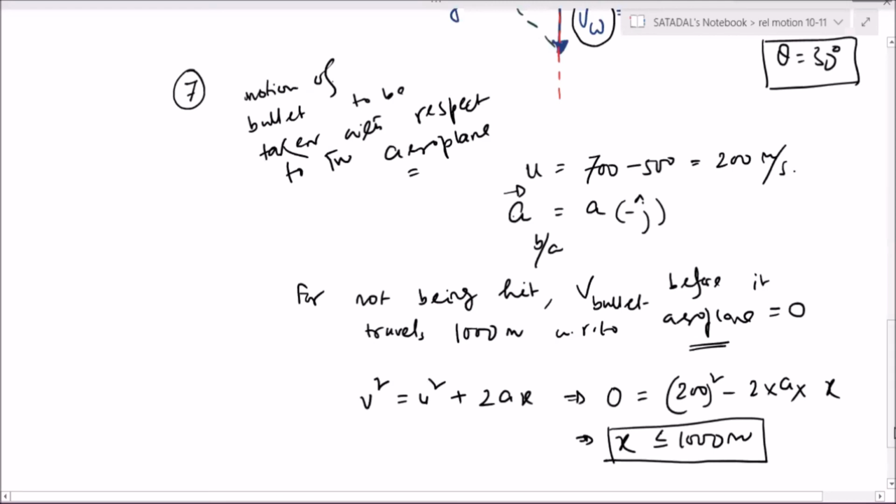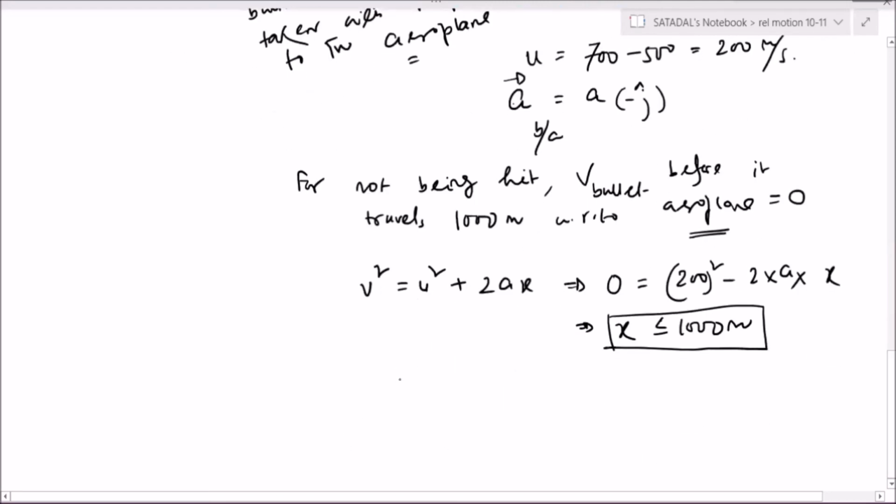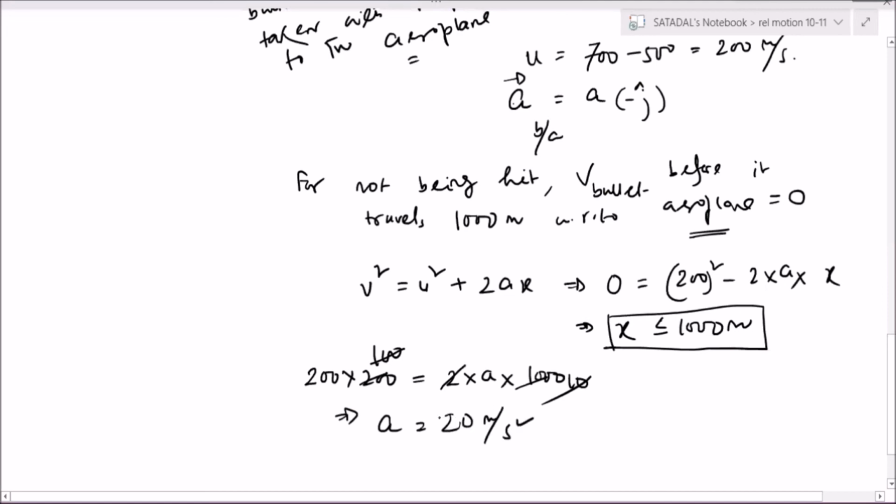So 200 into 200 is 2 into a into 1000, so a is equal to 20 meter per second square. Correct? Fine.